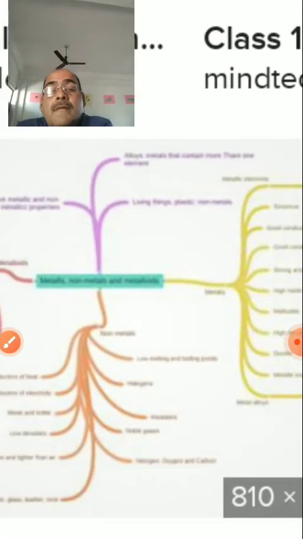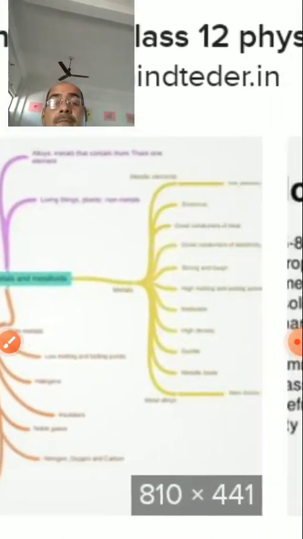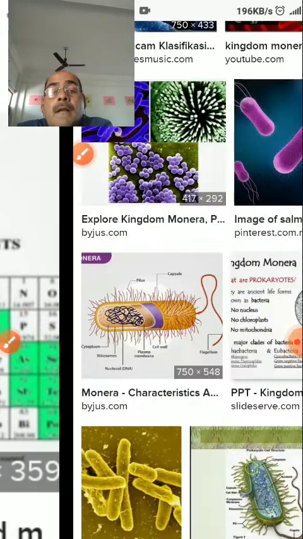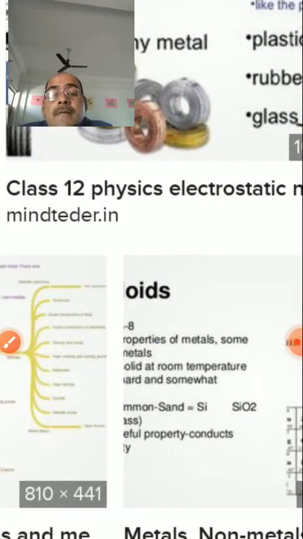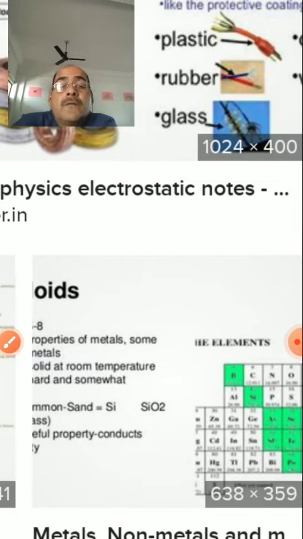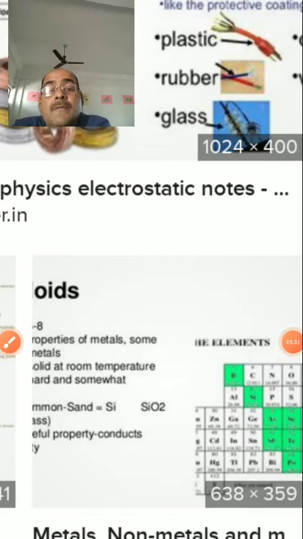This visual is very important, even though it is perhaps not clear, but you have to see it. Dear students, see this: metal and non-metal in the periodic table. When you go to higher classes, you will be able to learn about this periodic table.